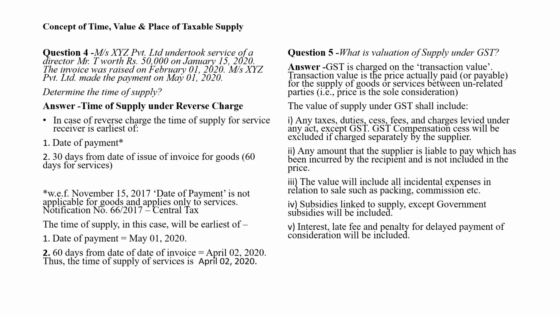In case of services, that is 60 days. Now, here a very important note is given. With effect from November 15, 2017, date of payment is not applicable for goods and applies only to services.